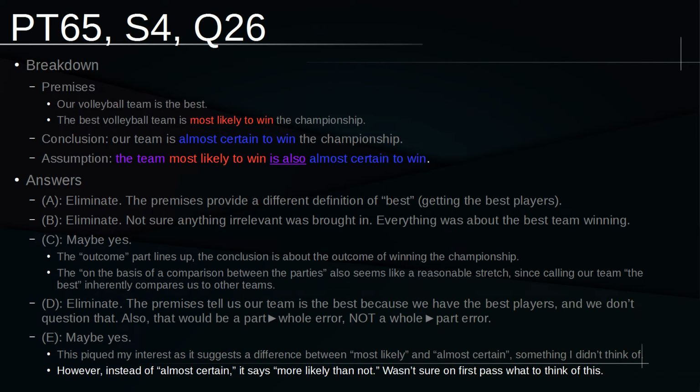But there is something that I didn't like about this, very specifically, which is giving me a lot of pause here. Instead of almost certain, it says more likely than not. I wasn't sure on first pass what to think of this. It would have been nice if instead of more likely than not, it had used the words of the conclusion, which is almost certain to win. But they didn't do that. So I was deeply suspicious of this answer.